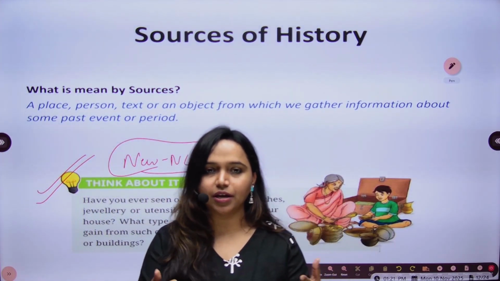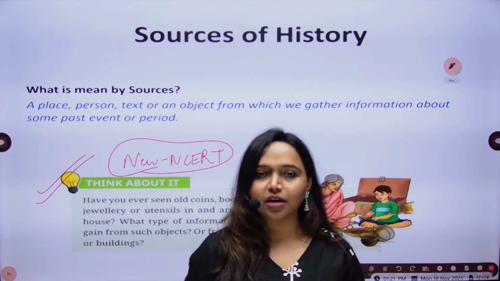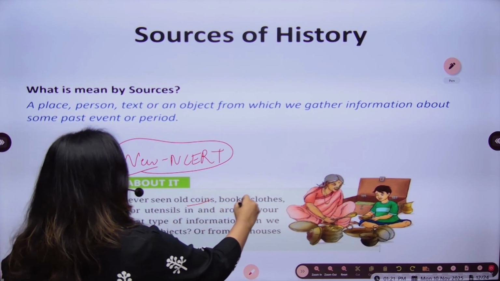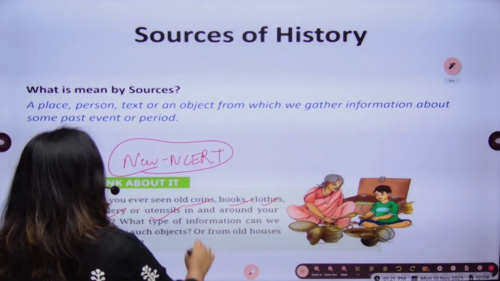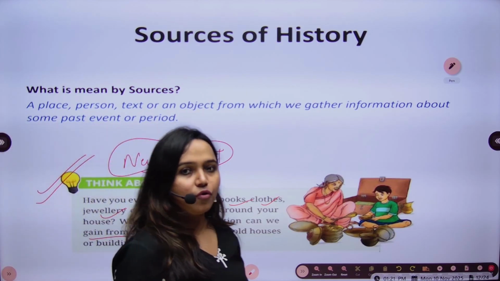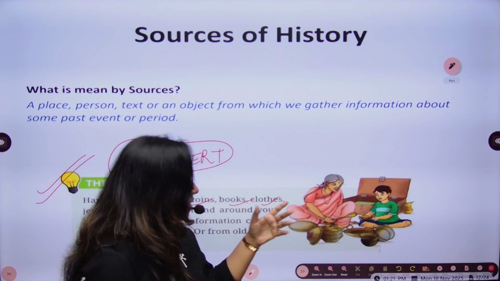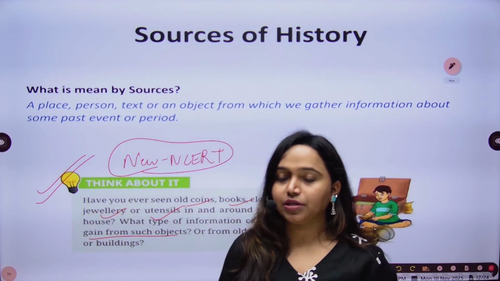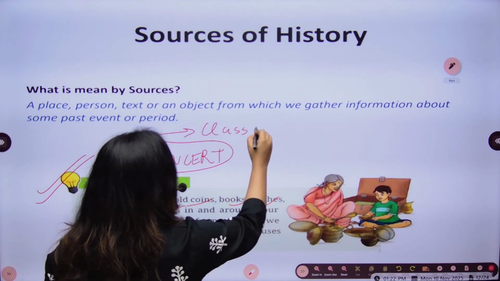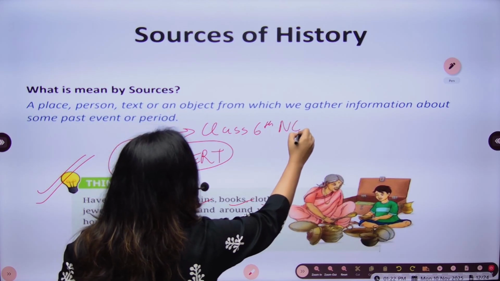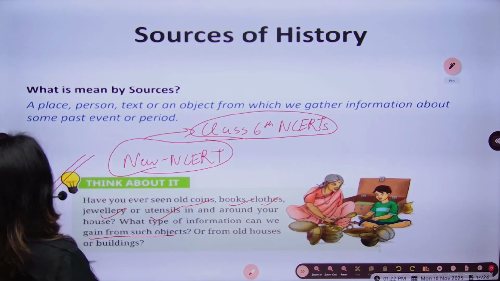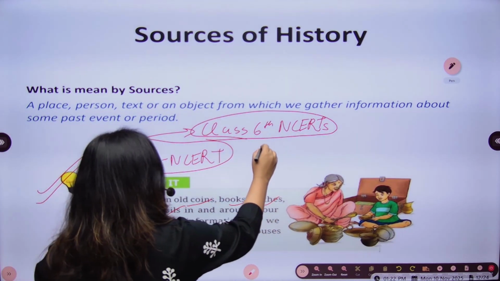It wants you to think, it wants you to study in a more analytical manner, and that's why it is asked here: have you ever seen old coins, books, clothes, jewelry, or utensils in and around your house? What type of information can we gain from such objects or from the old houses? So what is this image trying to portray? This is the image of the class 6th NCERT. Okay. So when you see the highlighted PDFs of NCERTs, you will find this image, and that is the class 6th NCERT, which is asking something.